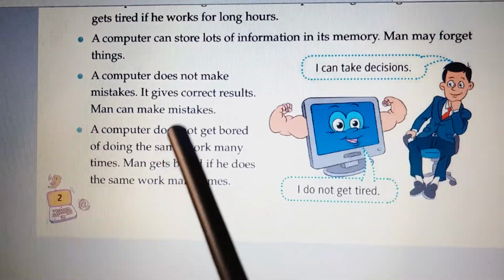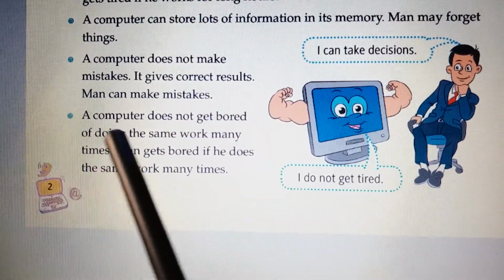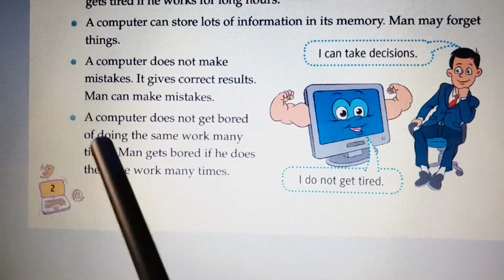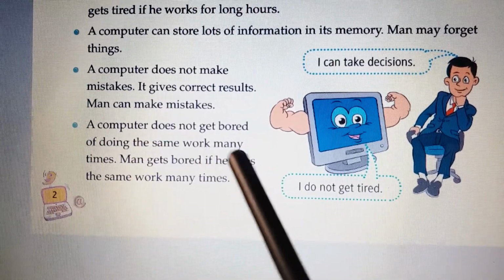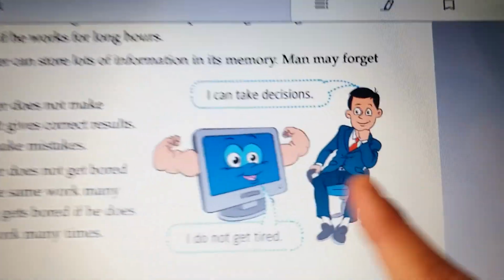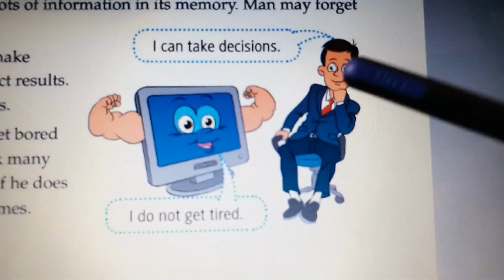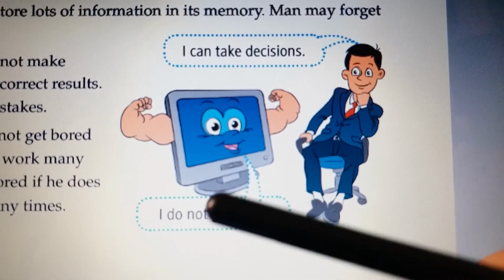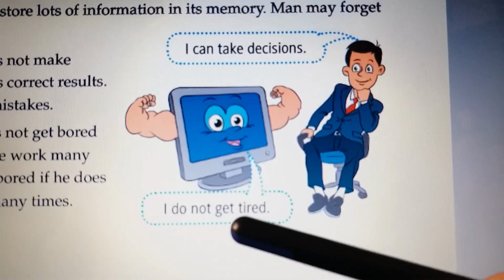A computer does not get bored of doing the same work many times. Man gets bored if he does the same work many times. Here computer and man are talking. Here man is saying, I can take decisions. Computer is saying, I don't get tired.